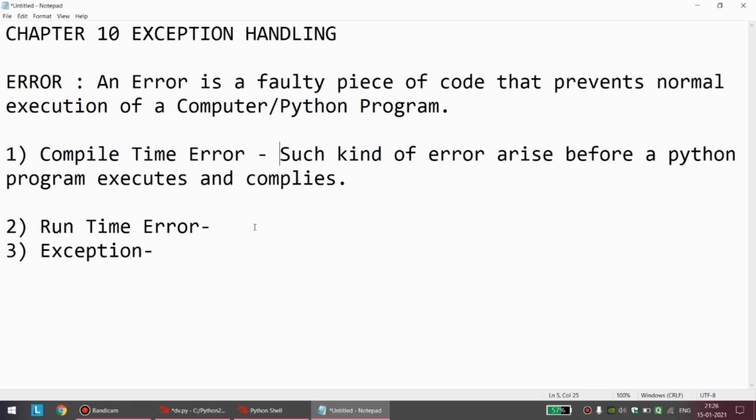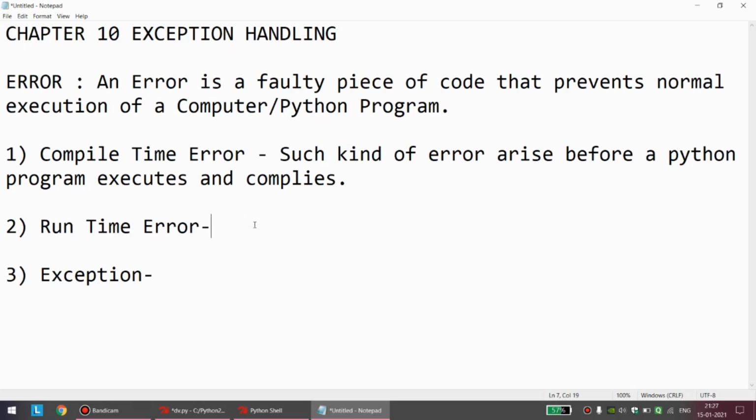Correct? Second type of error is different. Many a times when you are working with Python, the program will first of all execute. But once you enter certain values, Python will give an error. Like we had lots of examples. If you remember, we were doing some list programs, writing loops, and many times the index was out of range.